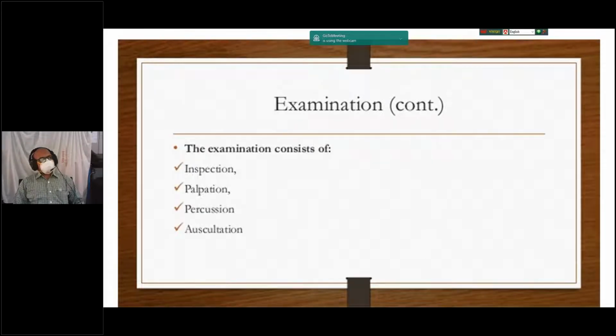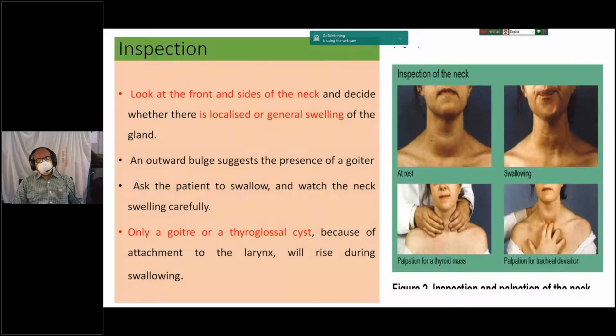The examination protocol of the thyroid gland usually has four steps. The clinical examination consists of inspection, palpation, percussion, as well as auscultation. So first of all, inspection of the thyroid gland.